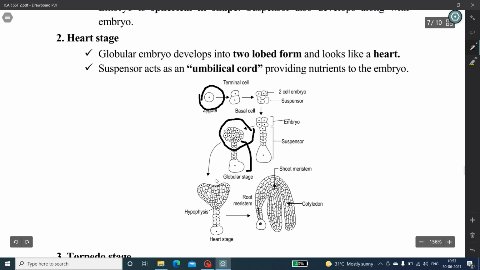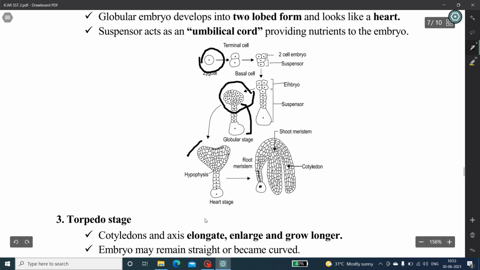The next stage of embryo development is the heart stage. During this stage, the globular embryo develops into a 2-lobed form and looks like a heart. Here is a heart stage. The suspensor acts as an umbilical cord providing nutrients to the embryo.